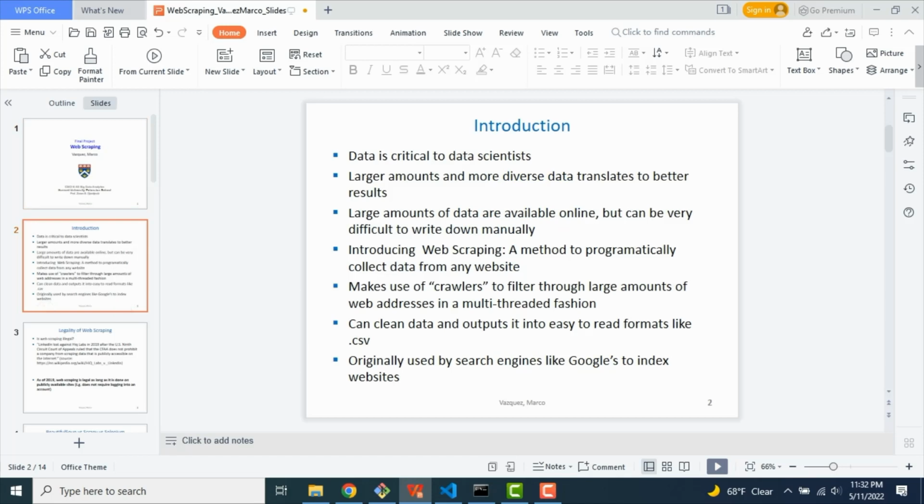Web scraping is a technique that allows data scientists to collect large amounts of information in a very fast manner and put them in easy to understand formats. This works by essentially building a program that has what are called spiders and crawlers that go into a main site and then crawl through the different subsites of that main site and collect information in formats that are, like I mentioned, very easy to read, like JSON and CSV. It is very important not just for data scientists, but also for search engines, like Google's, to index websites.